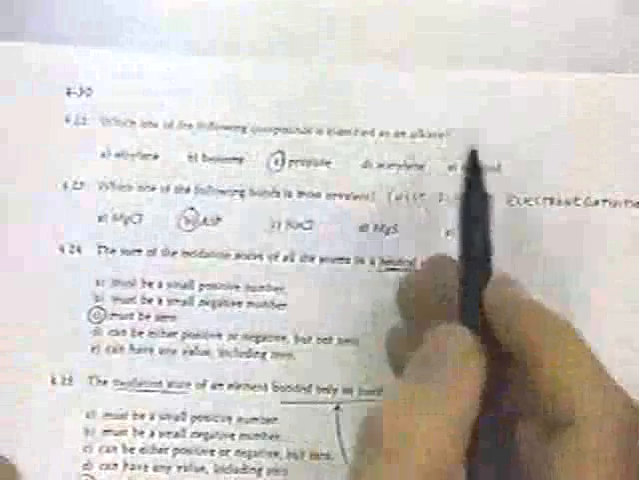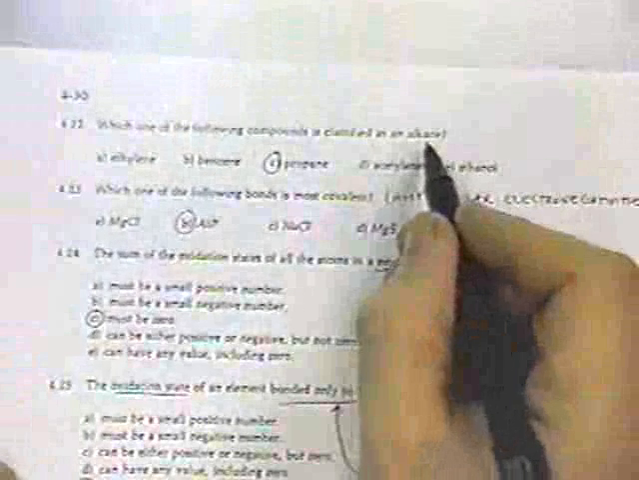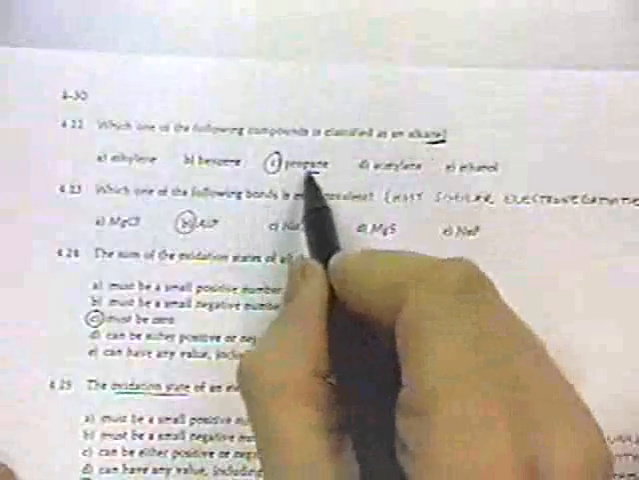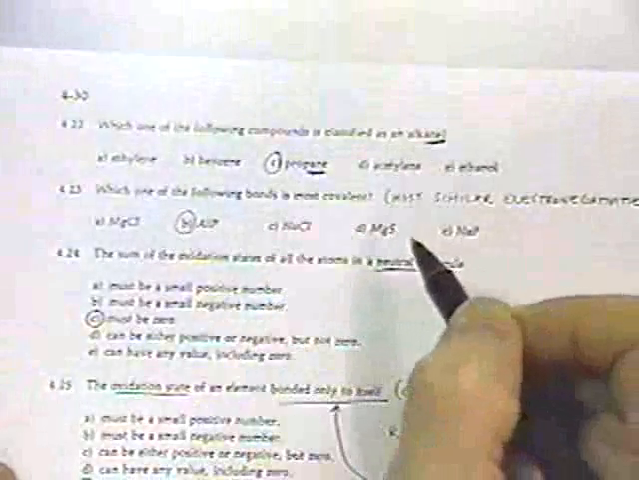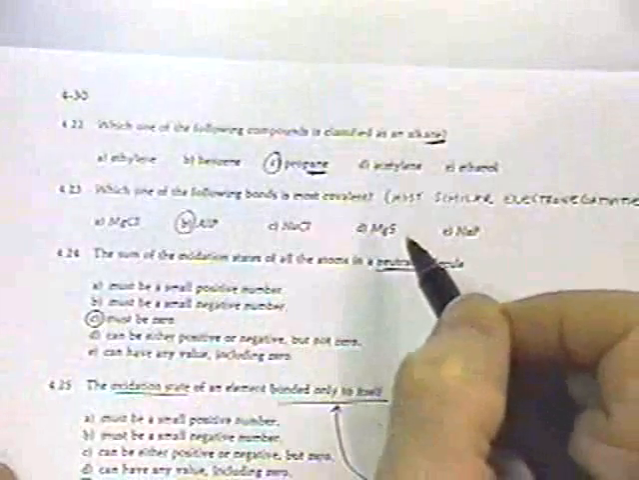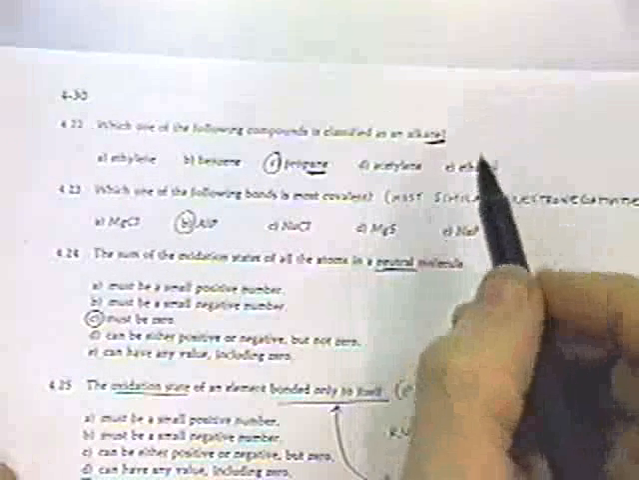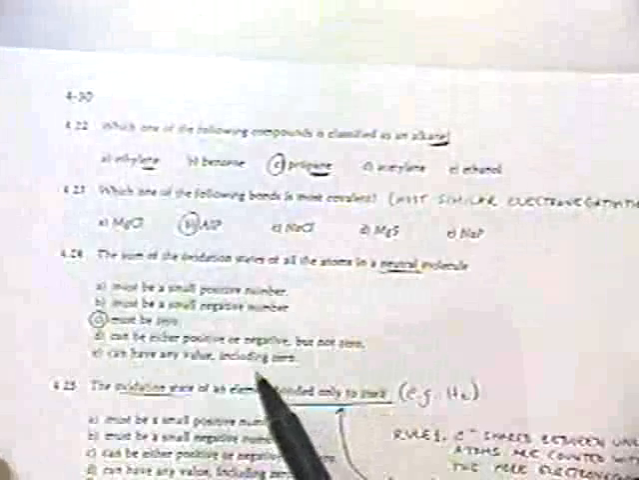Which of the following is classified as an alkane? This gets into fine points of organic chemistry. You can see that the alkane ends in -ane: methane, propane, ethane. So that would be the trick there. The -ene would be alkenes. And the alcohol would be, ethanol would be an alcohol.